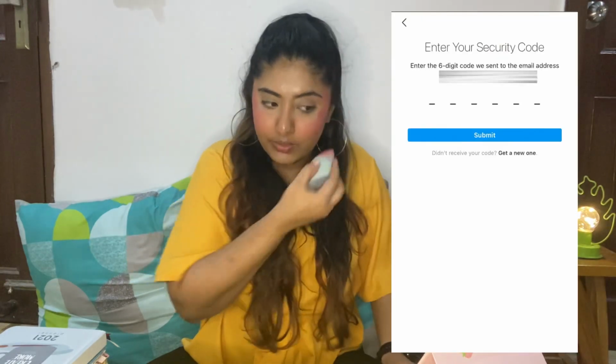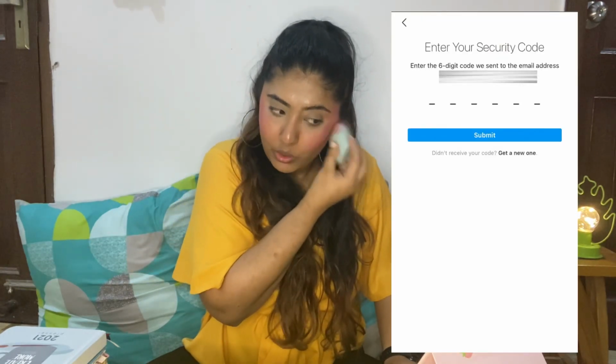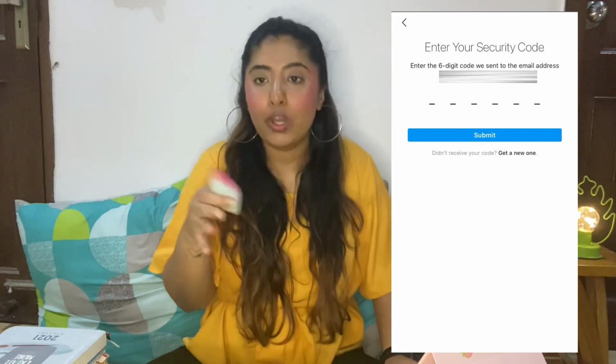Okay, but in most cases it does not work that way, because the code never appears. If you have two-step verification on your account, you need a code to unlock your account, okay, which I never received. That was the initial issue that I had when trying to unlock my account. If I had gotten that particular code, this whole procedure did not need to happen at all.